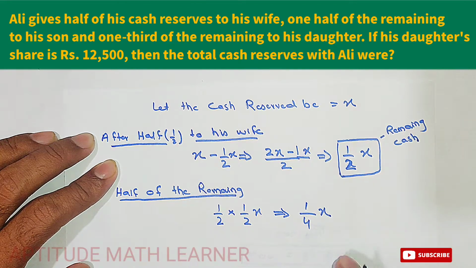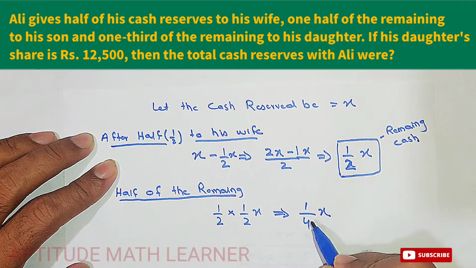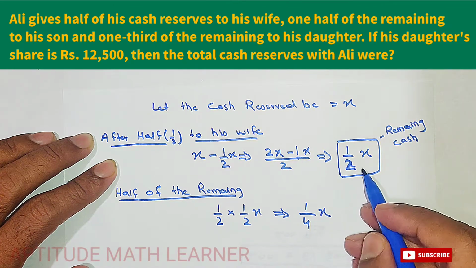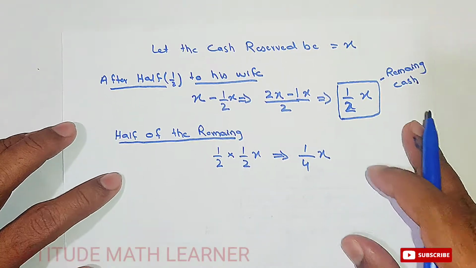So now how much of the balance remains? So we are just taking out 1/4. So we have just multiplied half and we got this, and we are now taking out the share of his son. So how much will the remaining become?